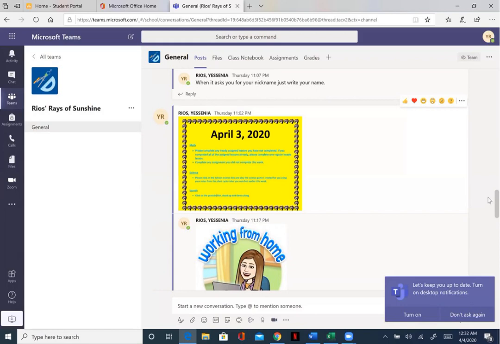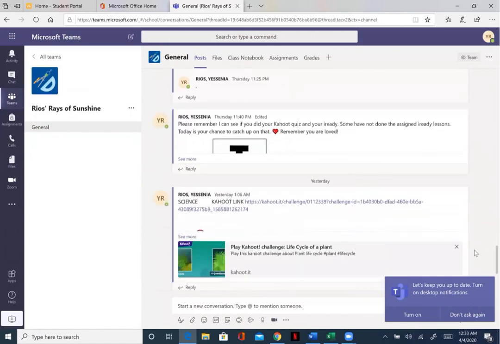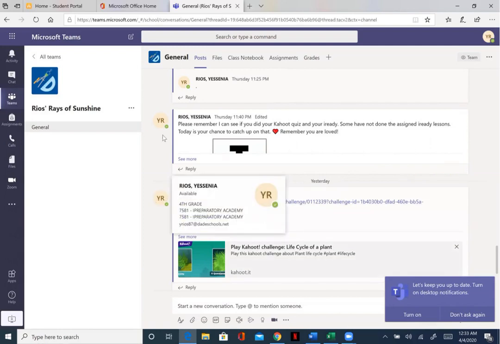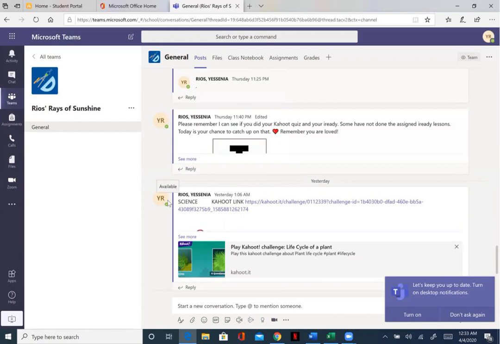Debajo de cada foto, usted notará que están los recursos que necesitan los estudiantes para cada día. Entonces, si usted se da cuenta, cada vez que se ingresa un recurso, usted ve que hay un círculo aquí. Eso quiere decir que es una nueva conversación, una nueva comunicación de la profesora. Por favor, asegúrense que esos niños estén leyendo todas las comunicaciones de la profesora.